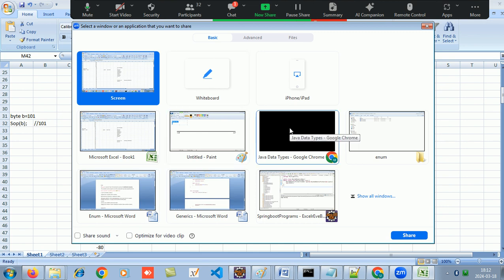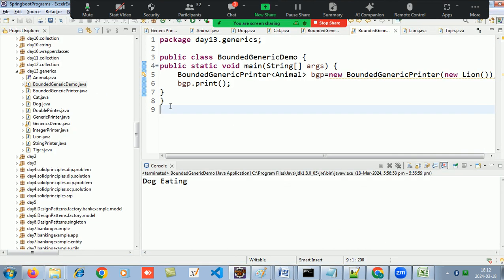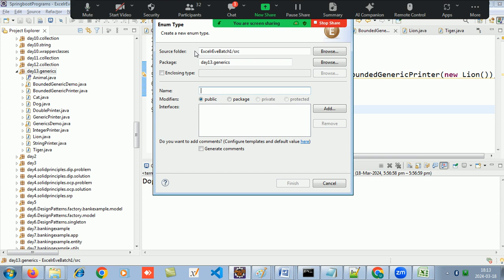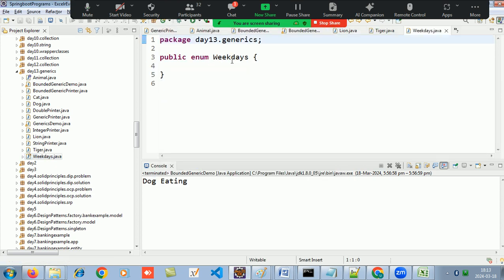Let's try creating an enum. Okay, so today was week 13 and new enum. So you have the option of enum over here, and you can call it weekdays. Okay, and now give the values over here, whatever you want to give. They will be given an index value. So in which order you are giving matters a lot.